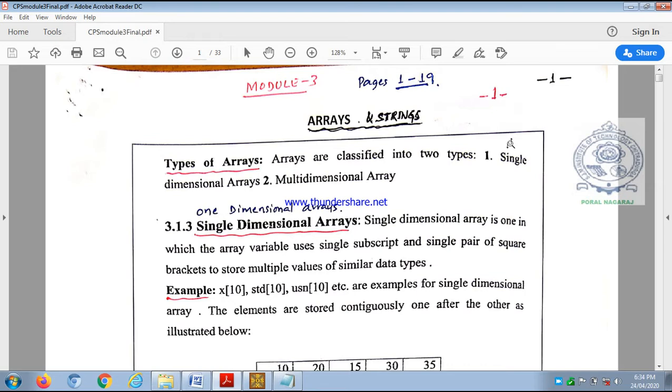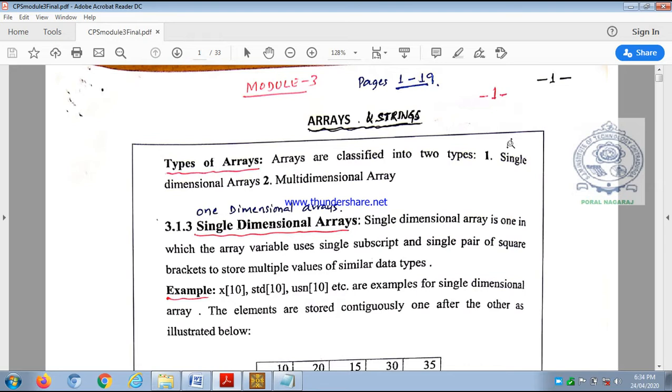So first let us see what is meant by an array. Array is nothing but the collection of elements of same data type, or group of elements of same data type, or we can even call them a set of elements of same data type. So here we